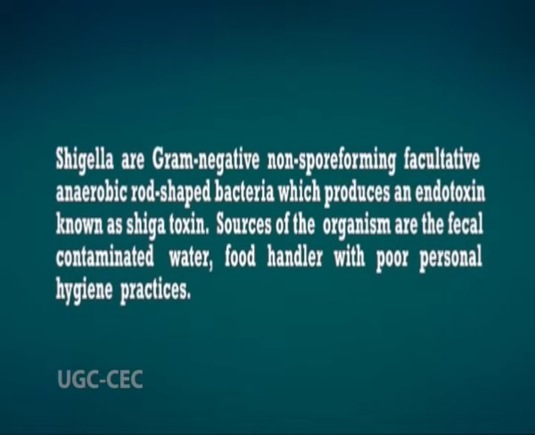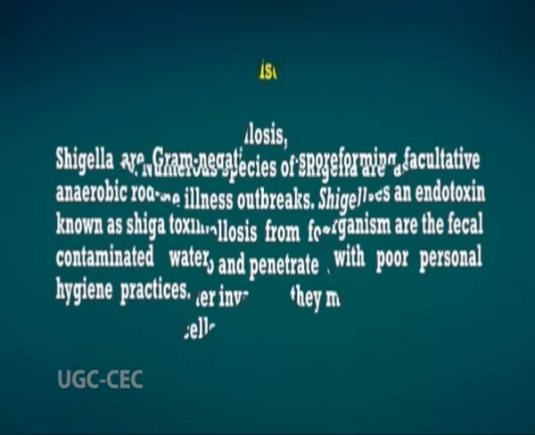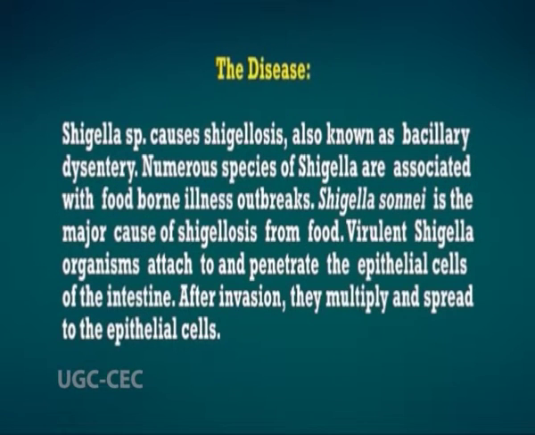Now we'll come to Shigella. Shigella are gram-negative, non-spore forming, facultative anaerobic, rod-shaped bacteria which produce an endotoxin known as Shiga toxin. The sources of the organism are fecal contaminated water and food handlers with poor personal hygiene practices. Shigella species cause a disease known as shigellosis, which is also known as bacillary dysentery.